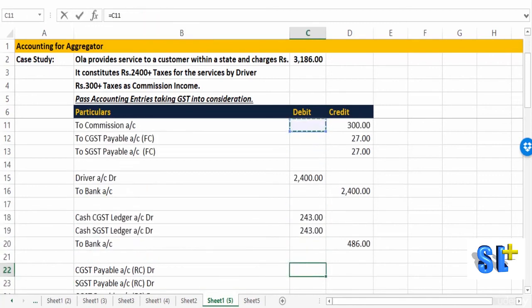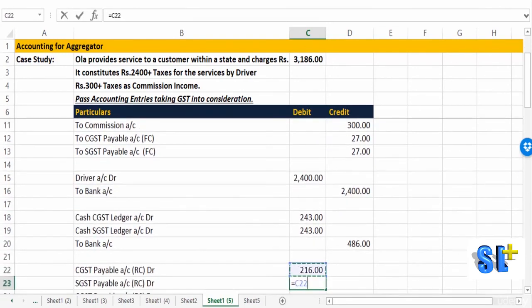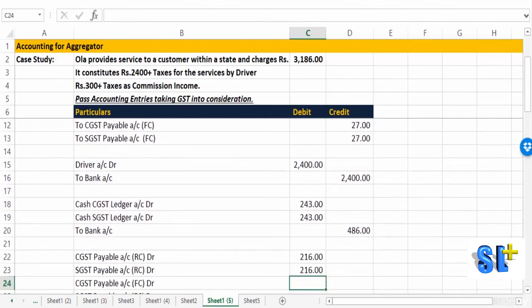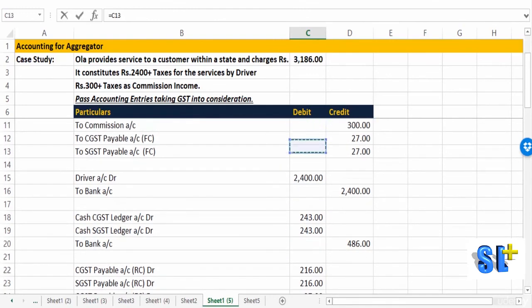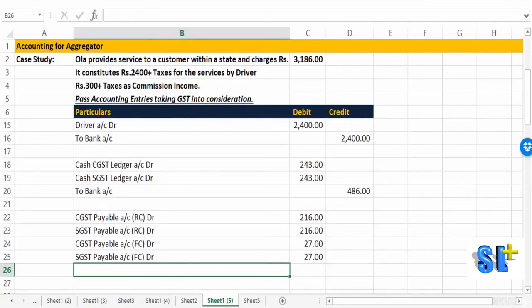What was the CGST payable on reverse charge basis? It was 216. SGST payable on reverse charge basis, 216. CGST payable on forward charge is 27. SGST payable on forward charge is also 27. Now how are we going to set off? We will be setting them off against the cash CGST and SGST ledgers.